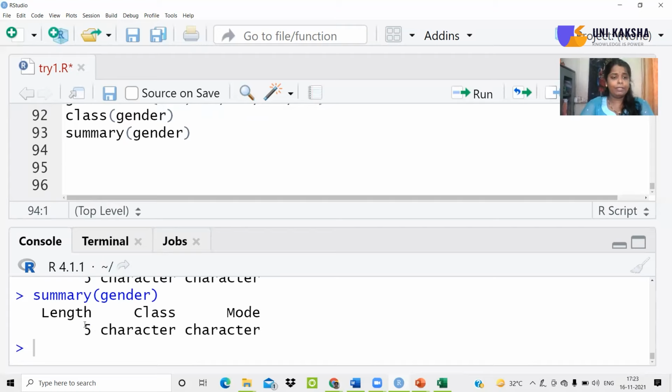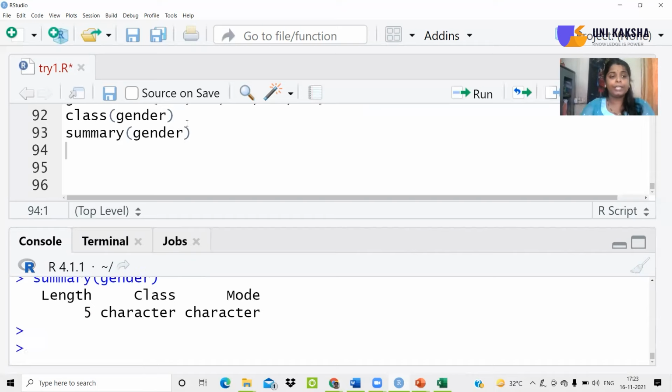Yeah, coming back to this, it is showing me length is equal to 5. That indicates there are 5 elements, all of the type character, and the mode. Mode is nothing but the group that is having the highest number of observations. But again, whenever you say that it's a character, every entity is treated separately. Character does not have the grouping capability, and that's why it will show that there is no mode for this given data. So what to do now?